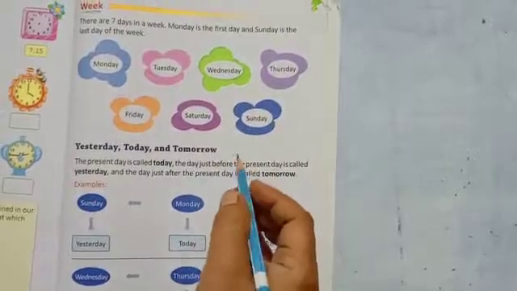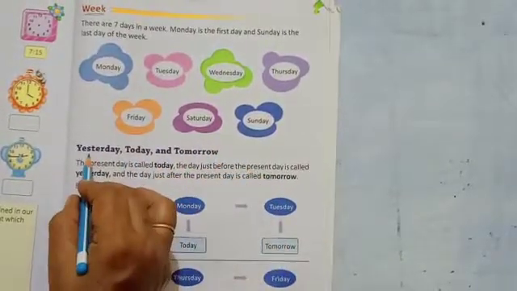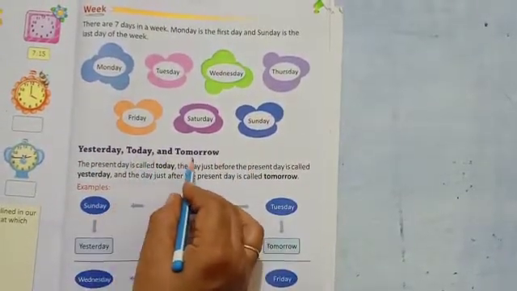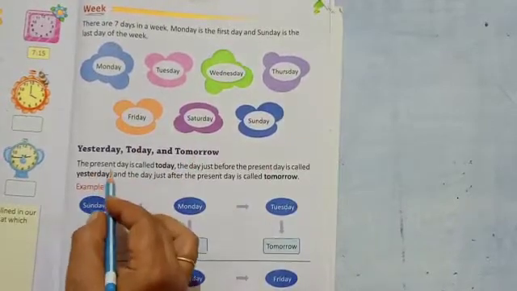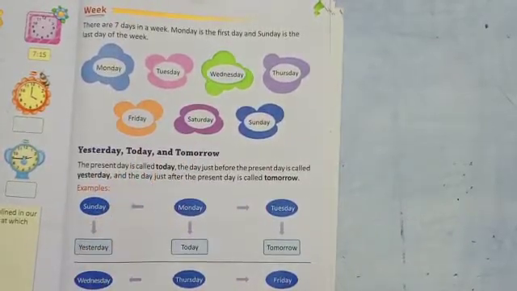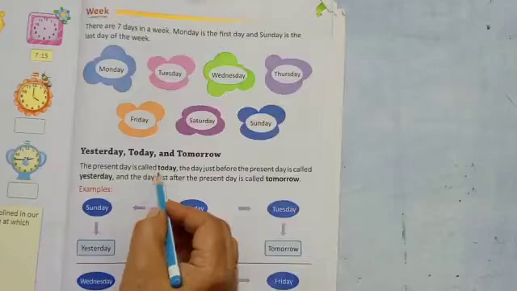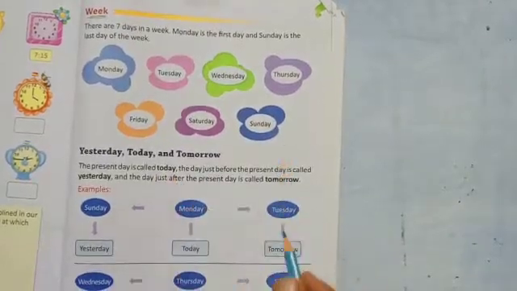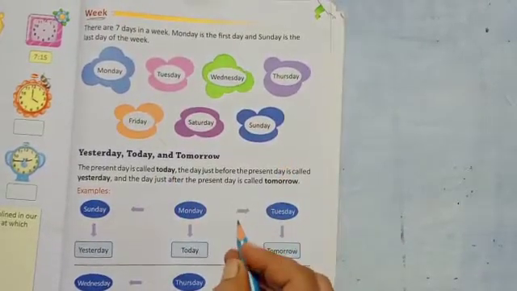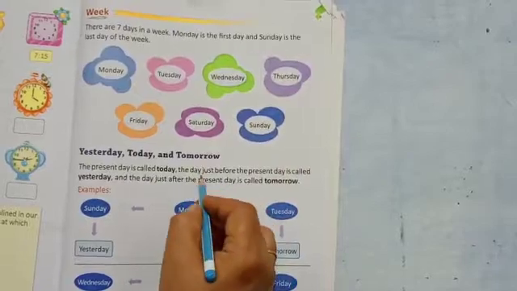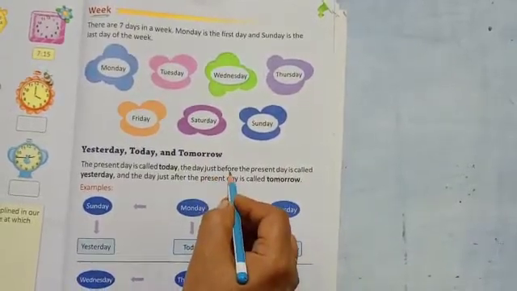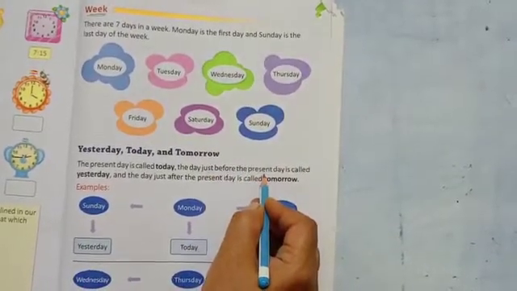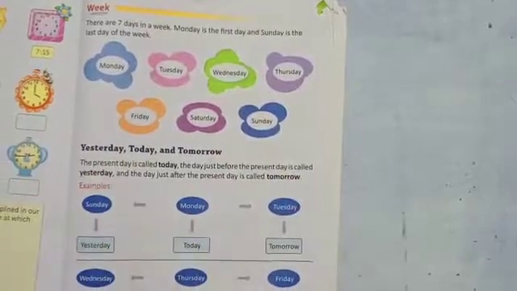Now we will see yesterday, today and tomorrow. The present day is called today. So today is Saturday. The day just before the present day is called yesterday.